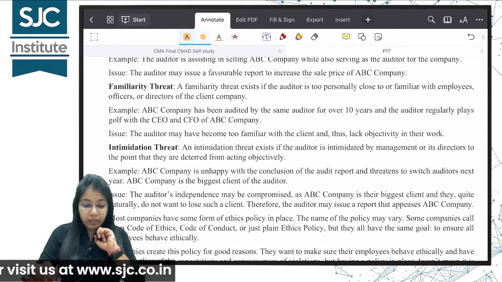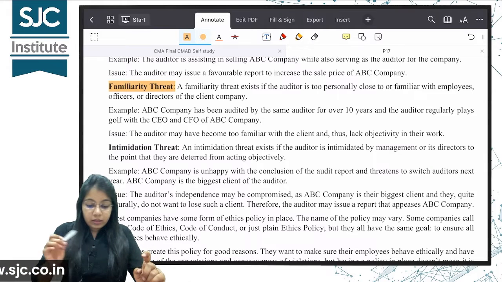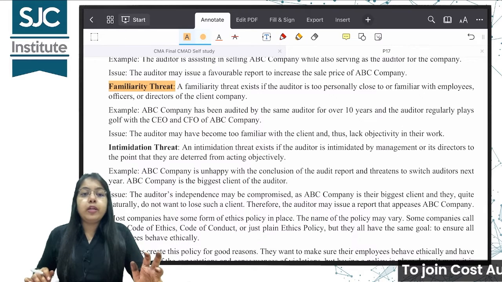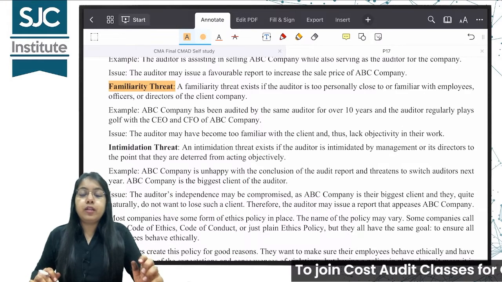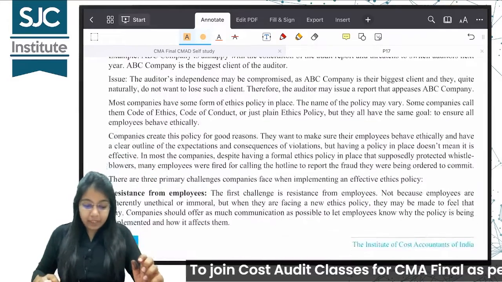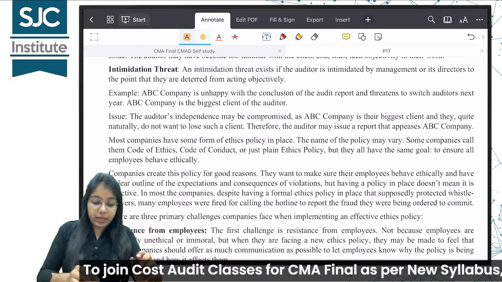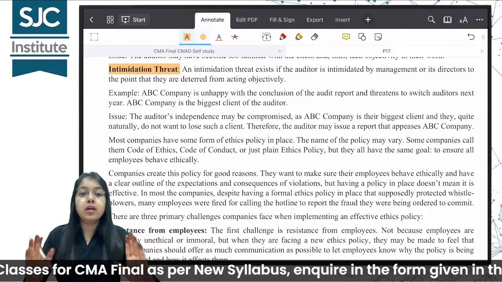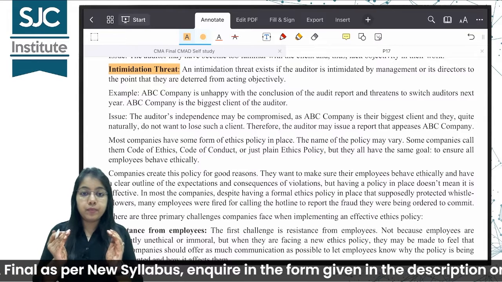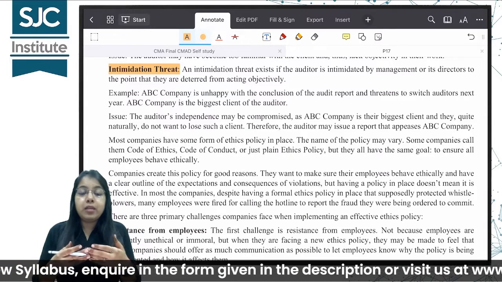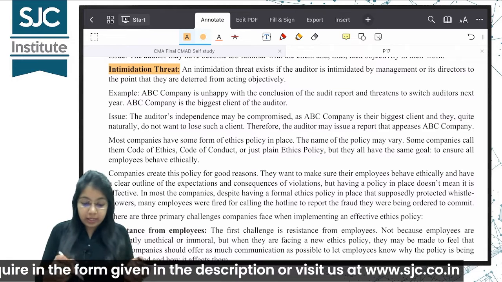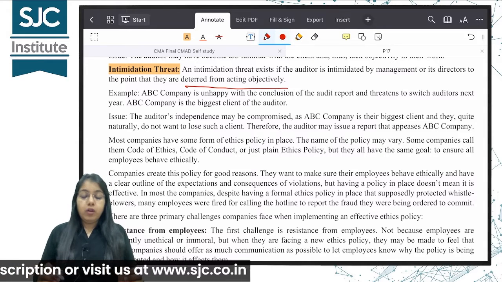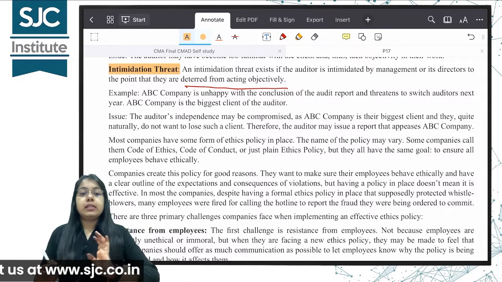This is advocacy threat. Familiarity threat is when the auditor is too personally close or familiar with the employees or officers or directors of the company. Intimidation threat means I am being threatened, me as an auditor, I am being threatened, intimidated by the management or directors to issue a particular type of a report. Okay, they are not letting me do my job independently. They are deterring me, stopping me from acting objectively. Okay, so these are the certain threats in the accounting profession.